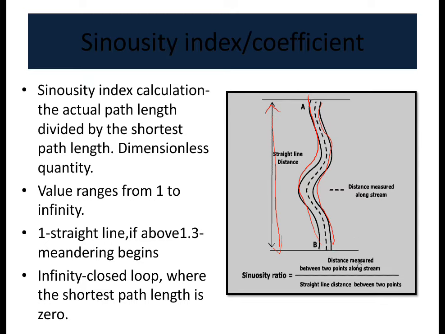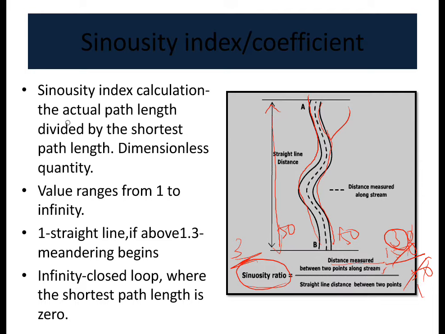It is the distance measured along the stream between 2 points, divided by the straight line distance between the 2 points. First you measure this, say this is 150 kilometers, and this is 50 kilometers. When we calculate 150 by 50, we get 3. So the sinuosity ratio is going to be 3 here. This means this river is meandering.